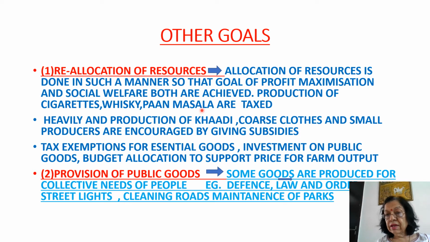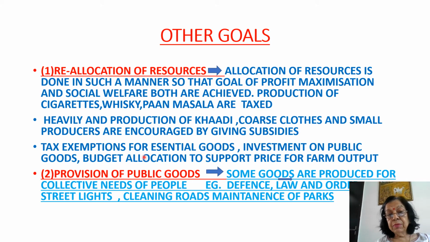So they are taxed heavily, and that money is transferred where? To small producers, or those who are producing khadi, coarse clothes for poor people. They are given subsidies to produce goods and services.